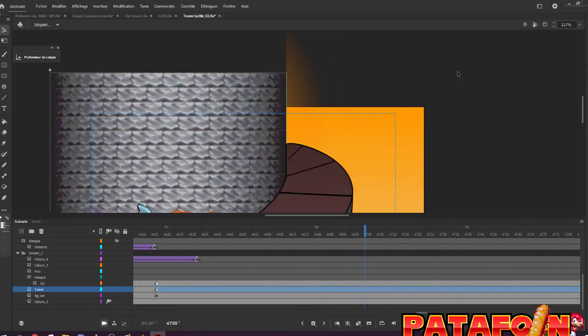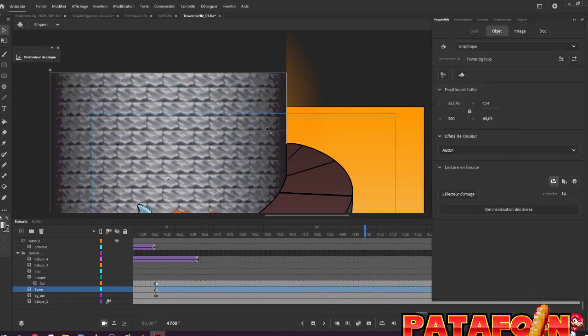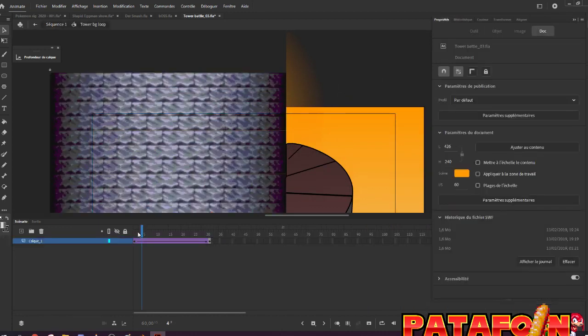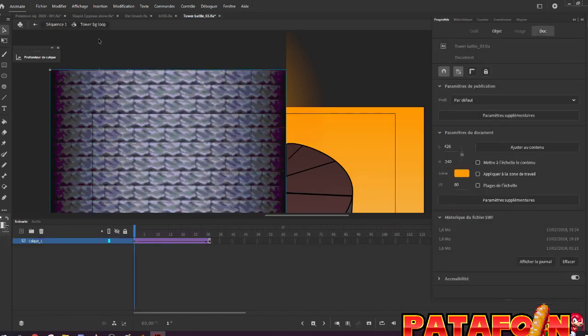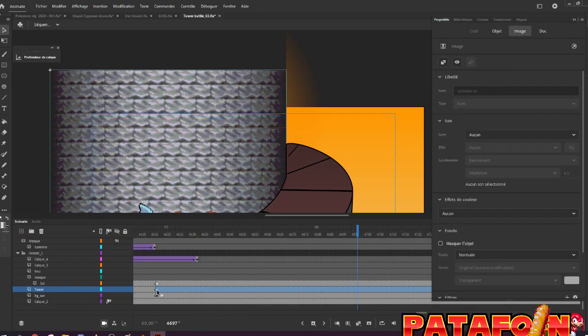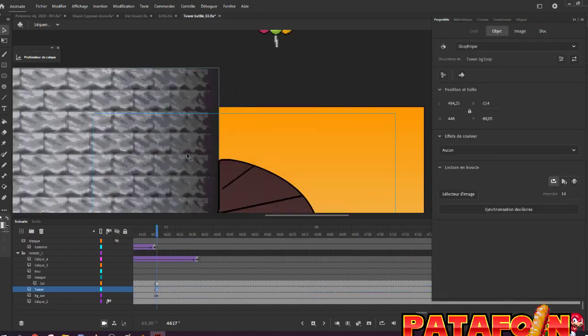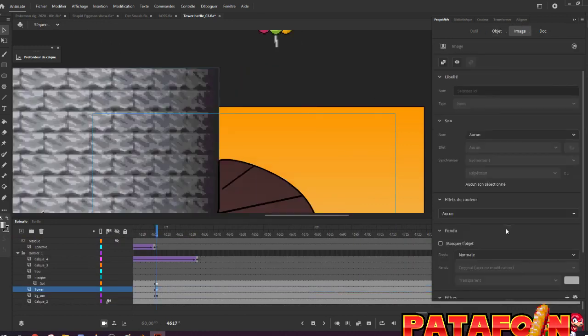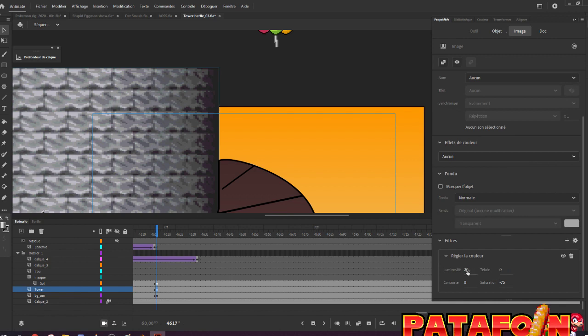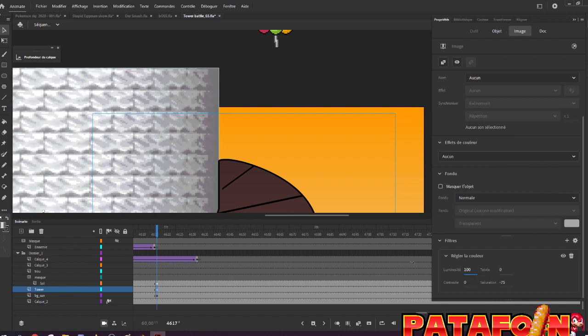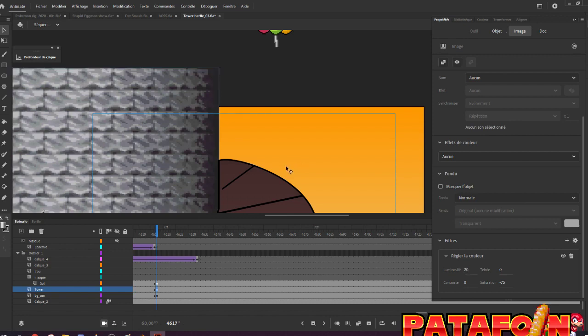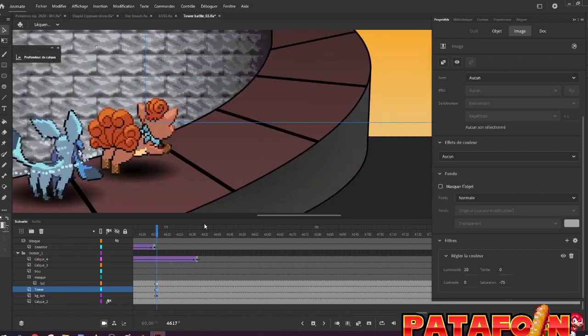And I also apply a color effect, because this is the original color here. And here, if I can find it, yes, there is a small filter where I have changed the property of the color. So then you have this.